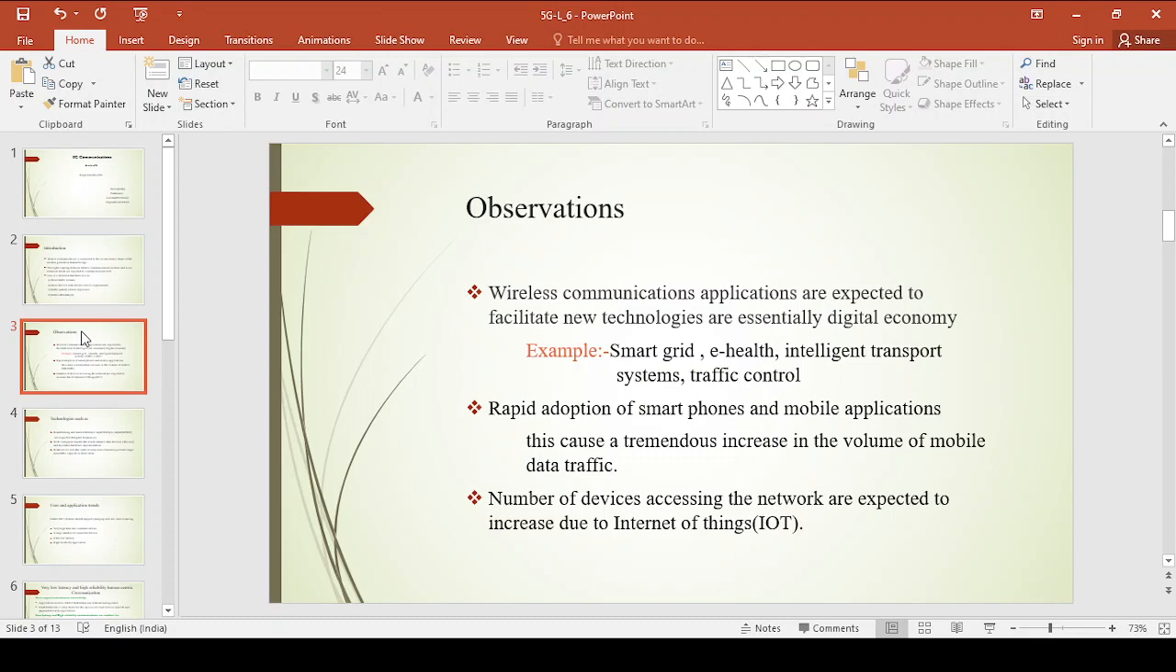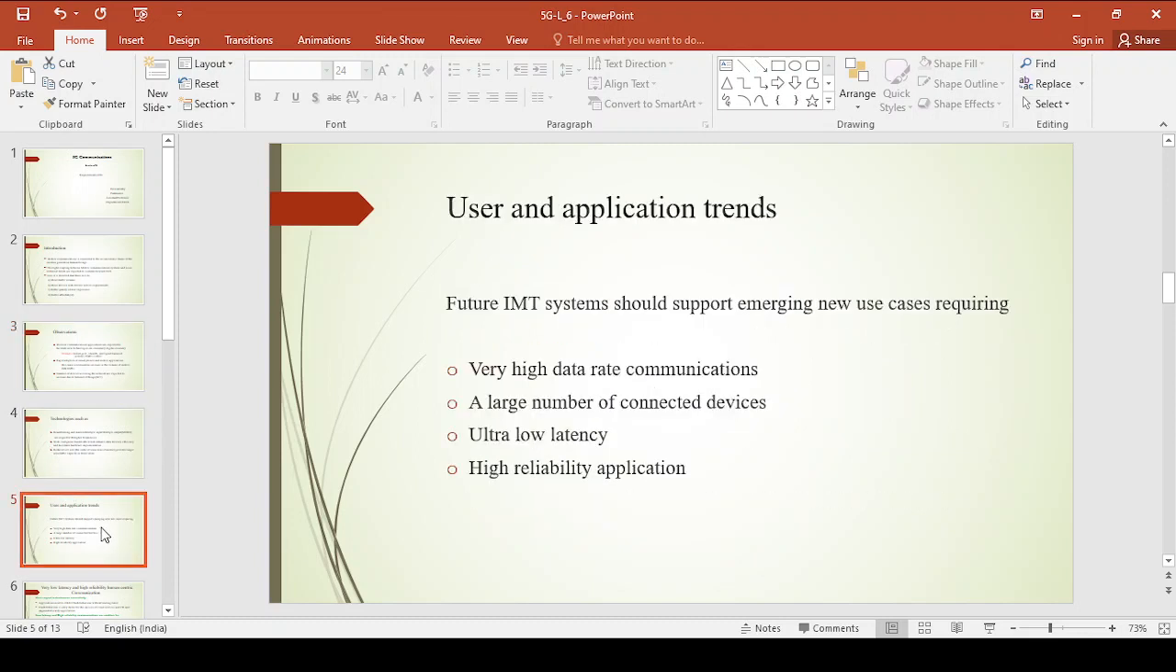Now what we observe is that whatever the existing digital economy is, in future we may expect these things to go beyond human authentication, and there is also a rapid adoption of smartphones and mobile applications. Because of this rapid adoption, there will be an increase in the volume of data traffic, right? And the number of devices accessing the network will keep on increasing as you go beyond the fifth generation system, right?